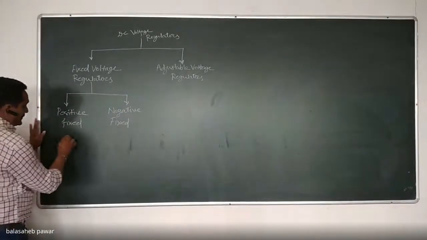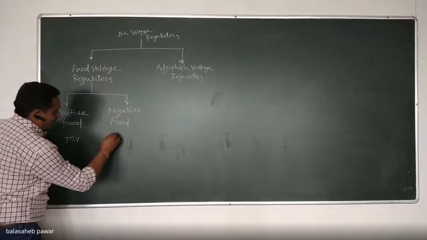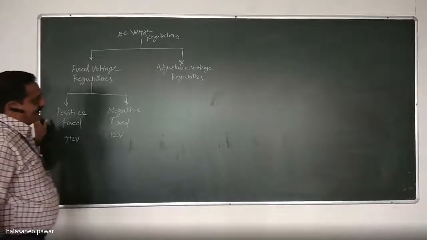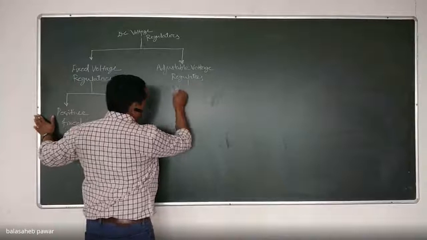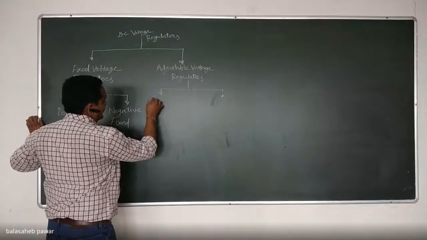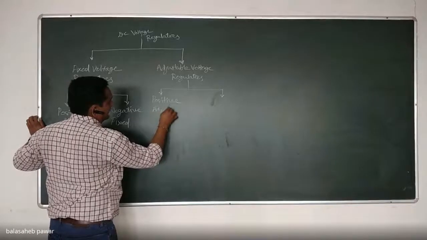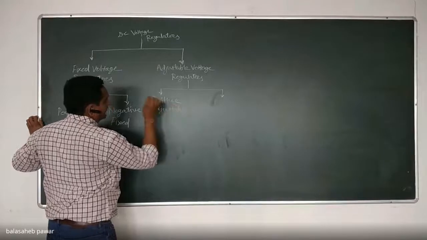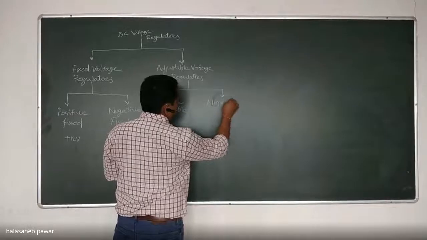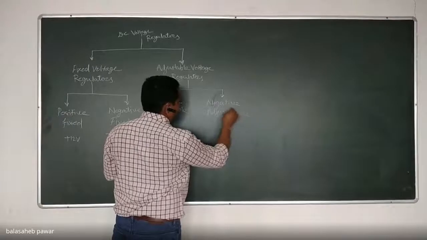For example, positive fixed means what? The output is, suppose, plus 12 volts, and negative fixed means the output of that regulator will be minus 12 volts. This is just a single example. Similarly, over here there are again two subtypes, that is positive adjustable and negative adjustable. Okay, we will go on to study in detail. No issue, don't worry.